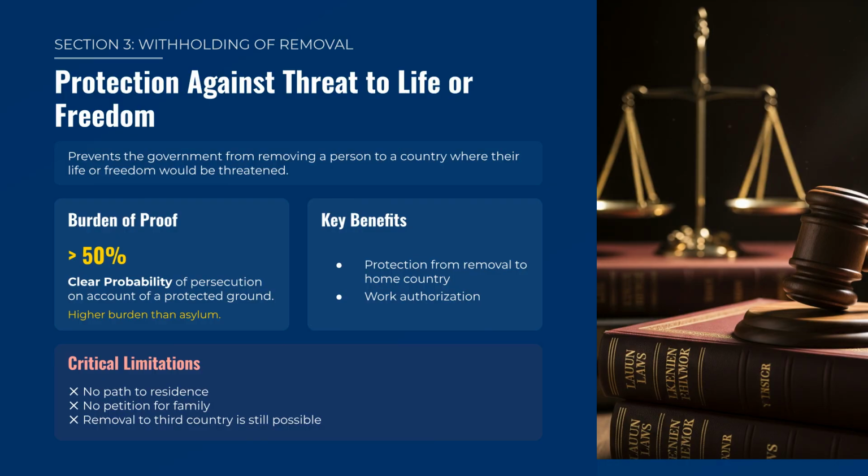Withholding of removal offers mandatory protection against a threat to life or freedom. The burden of proof is much higher, a clear probability of persecution, meaning greater than 50%. While it provides protection from removal and work authorization, there is no path to residence or family petitions, and removal to a third country is possible.